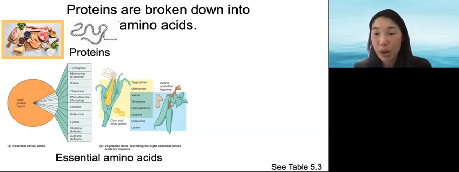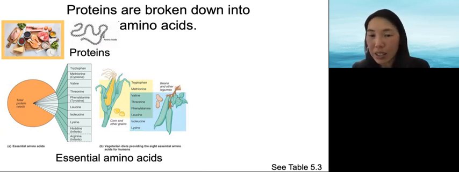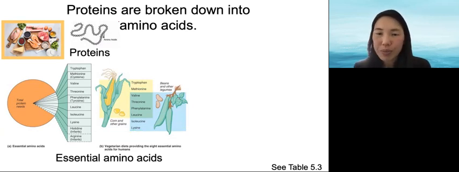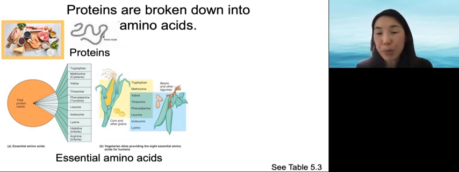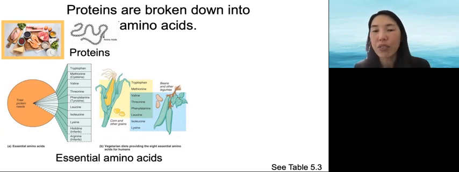Who eats rice and beans? Why? Rice lacks the essential amino acid methionine, but has plenty of lysine. And beans lack lysine, but have plenty of methionine. So you eat them together. There are even some genetically modified veggies to include all of the essential amino acids. Complete proteins contain adequate amounts of all the essential amino acids.